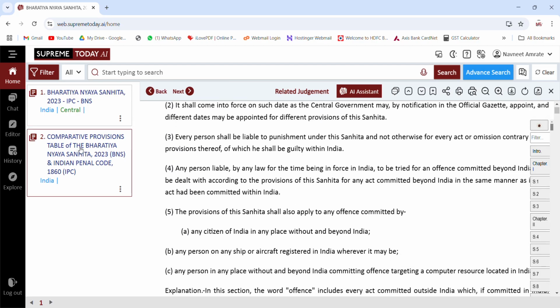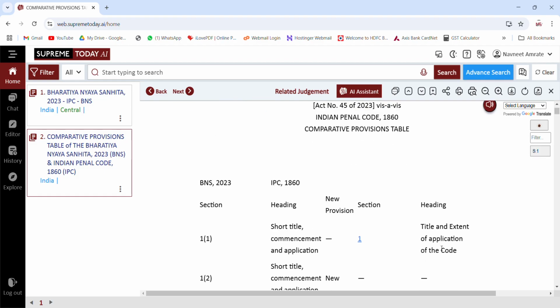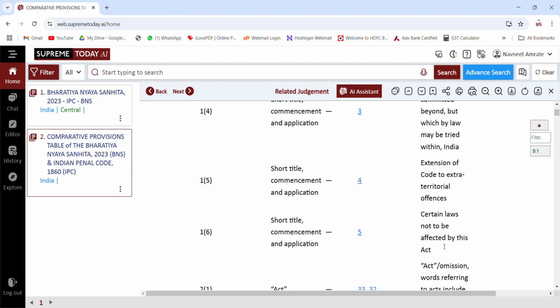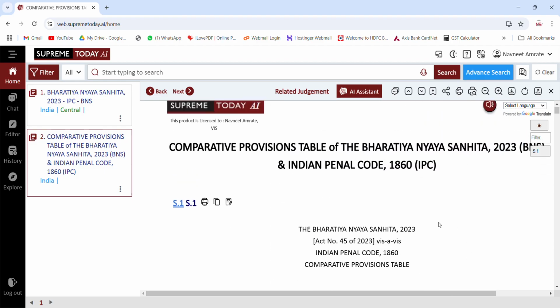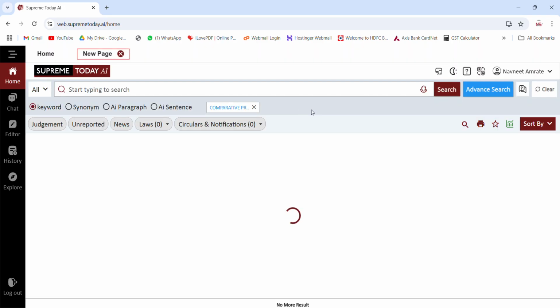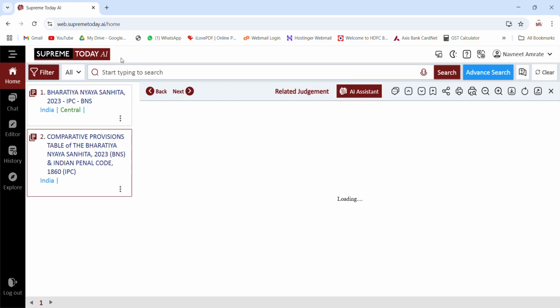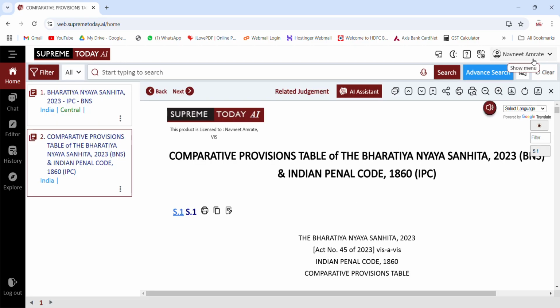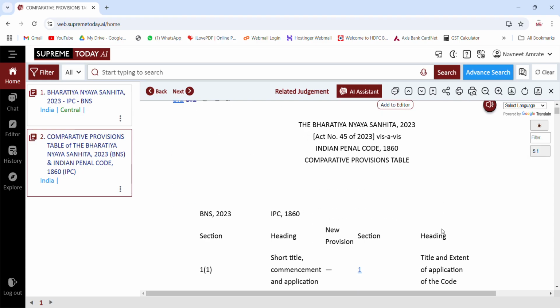You can ask for comparative provision. So all the comparative provision is also available. Similarly, you can see the related judgments on any act and section, you will be getting all related judgments too. And again, you can use AI assistants to read these judgments.